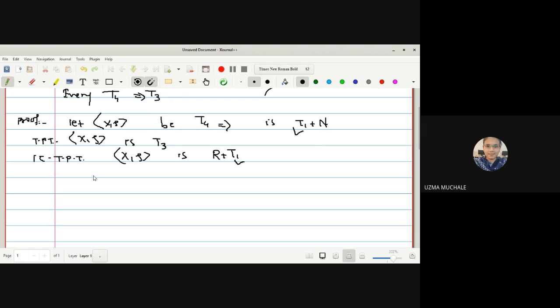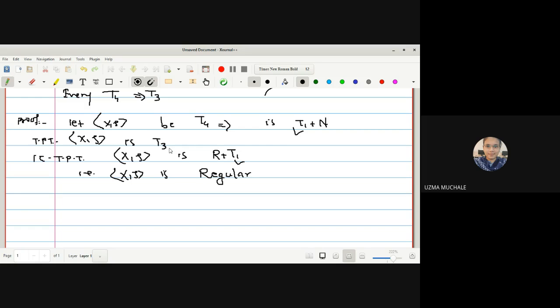So what is our aim to prove now? Can anyone tell me what to prove now? Regular space. Okay, so we have to prove that X is a regular space. It is given that it is T1 plus normal space, and our aim is to prove that it is regular plus T1 space, that is, a T3.